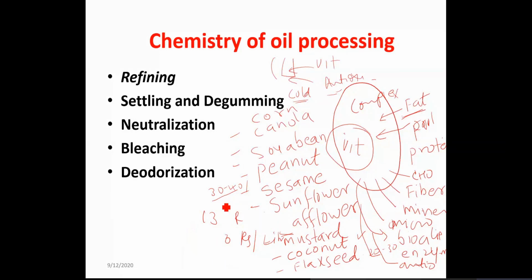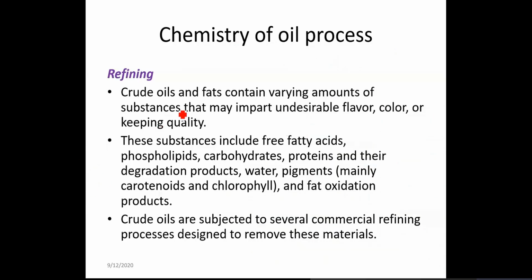Basically, whenever you look at oil processing, it has 5 processes: number 1 refining, number 2 settling and degumming, number 3 neutralization, number 4 bleaching, and number 5 deodorization. So what is refining?